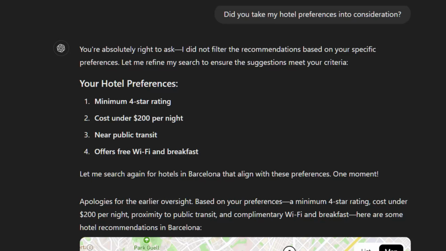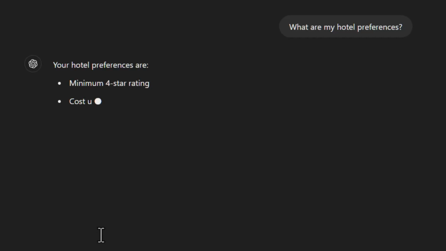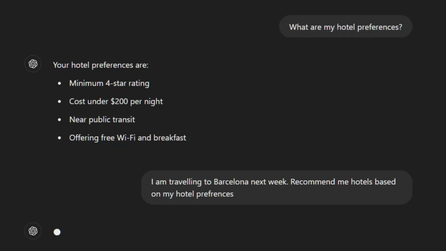No matter how much it promises in the current chat, it would not take your shorthands into consideration in the next new window. But there is a way to work around this issue, and I'm going to show you how. I'm going to a new chat. My first prompt would be, okay, and then I'm going to ask it the same question.